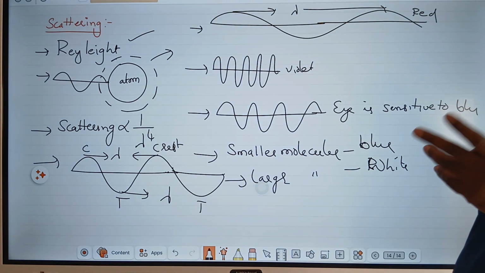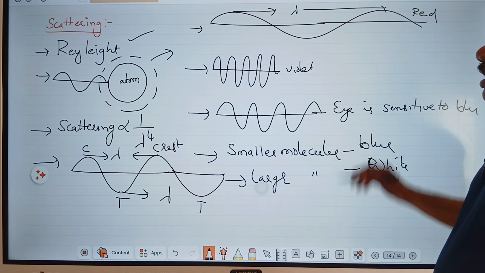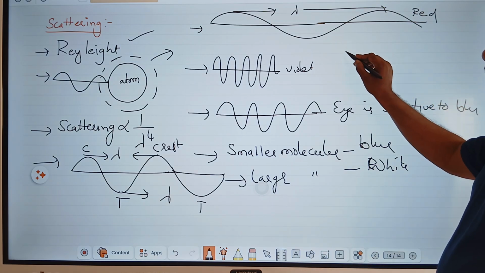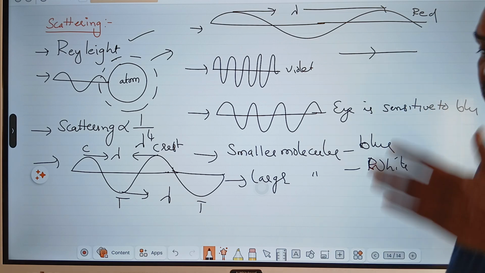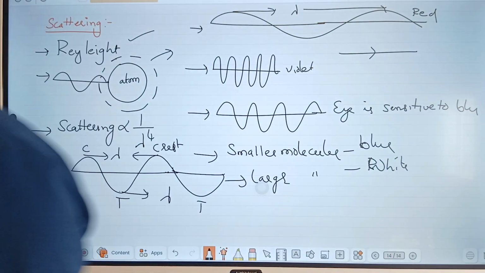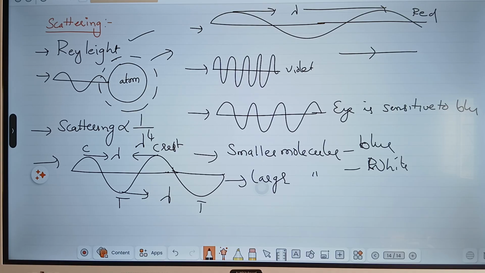So, why does the sun appear red at sunset and sunrise? Because red color has the least scattering, it travels a longer distance. That is the reason the sun appears red in color. The remaining colors all vanish in the atmosphere itself. This is about scattering of light.